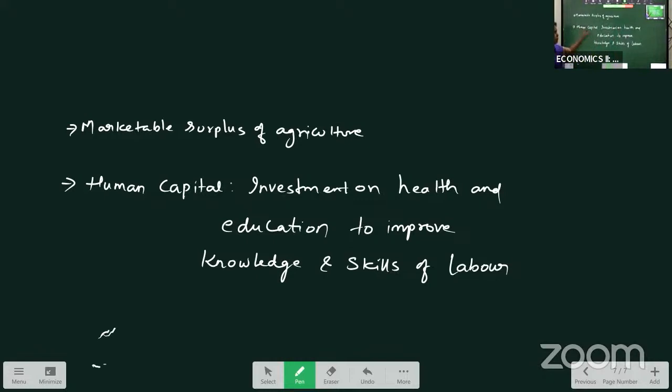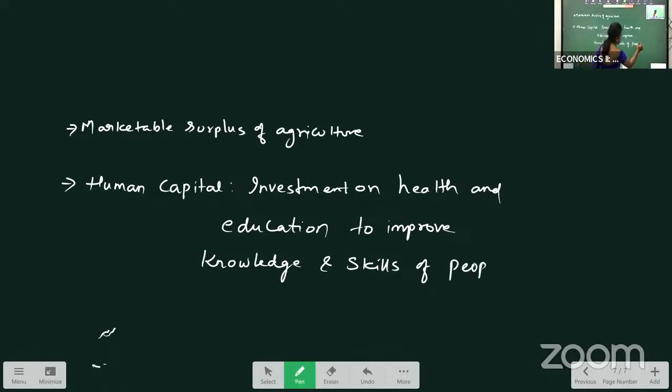Human capital means what? Capital is what? Investment. Where should we invest? For human beings. For the development of humans, we are using the investment. So we can say investment on health and education to improve the knowledge and skills of the, instead of labor, we will just write it as people.